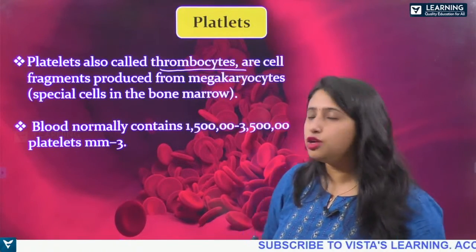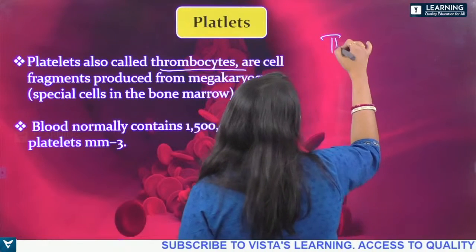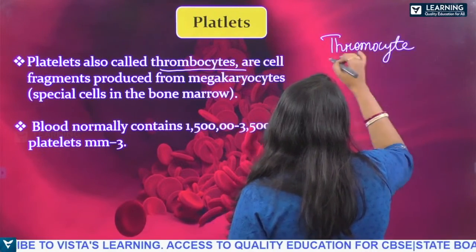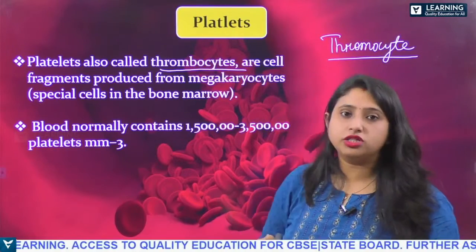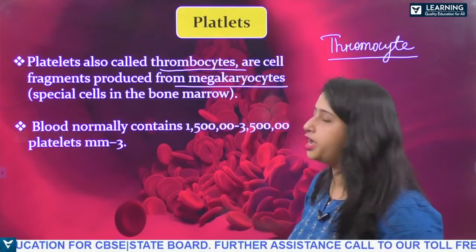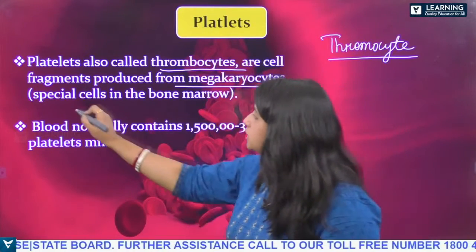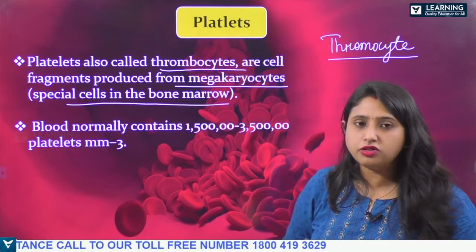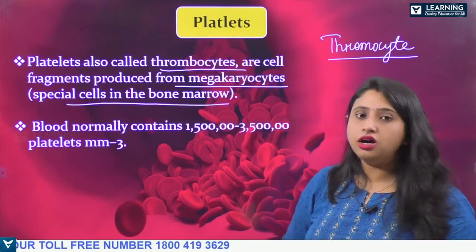What is the other name of platelets? The other name of platelets is thrombocytes, and they are cell fragments produced from megakaryocytes. So what are these? These are special cells in the bone marrow. So from where are the platelets produced? They are produced from the megakaryocytes.